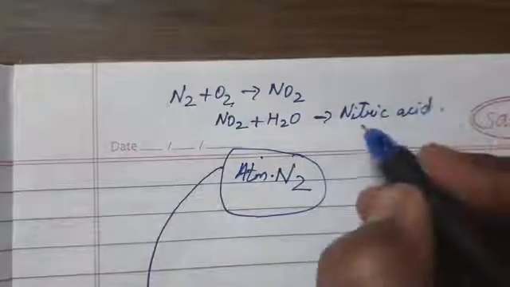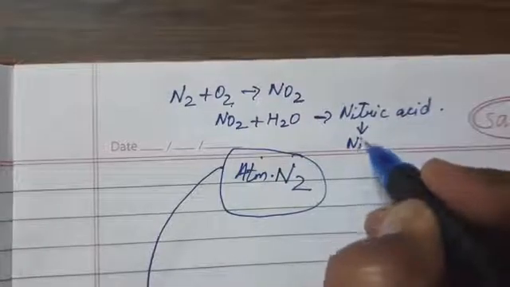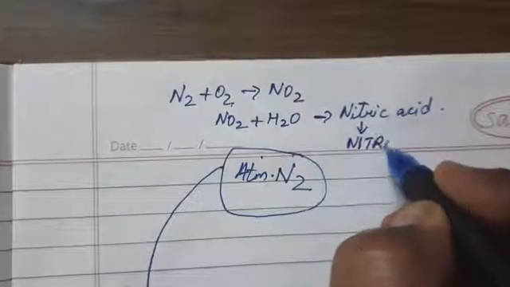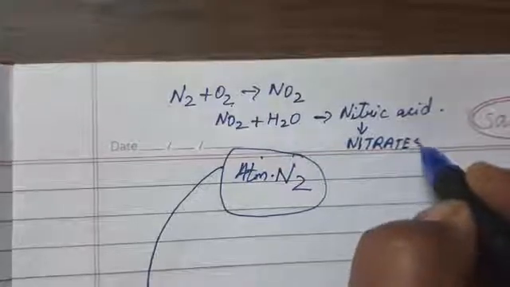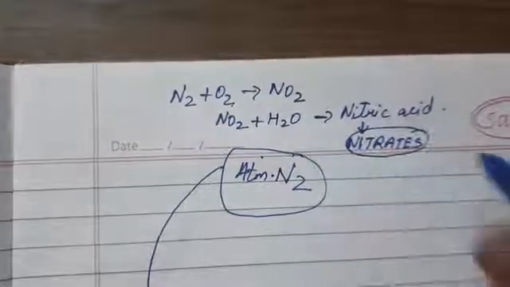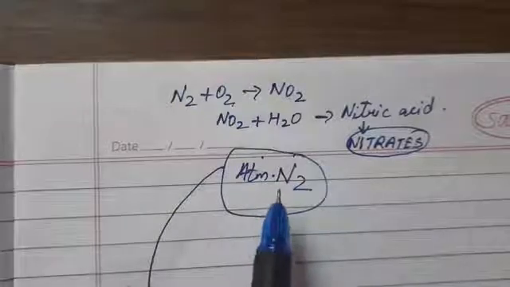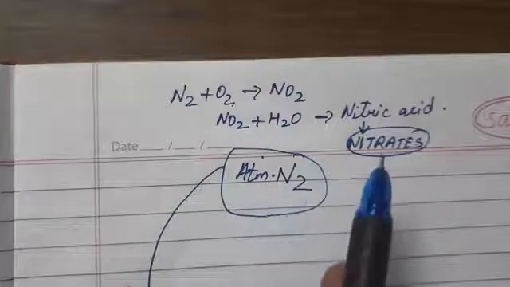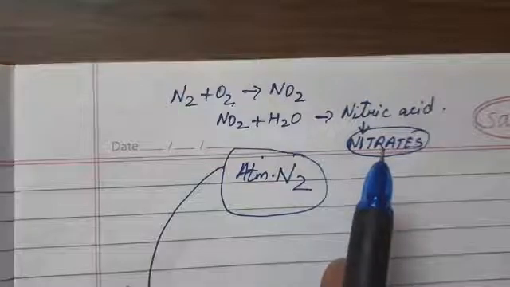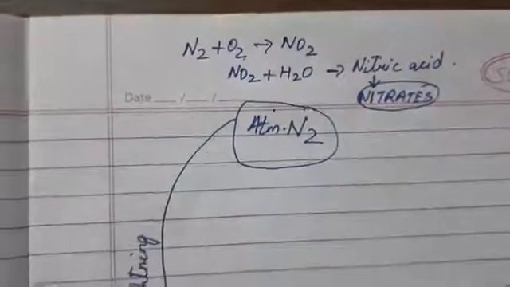So nitrates are the form which can be very easily used by the plants. This atmospheric nitrogen cannot be used by the plants. Clear, children? It is the nitrates which can be very easily used by the plants. So this is the first procedure in nitrogen fixation, atmospheric nitrogen fixation.